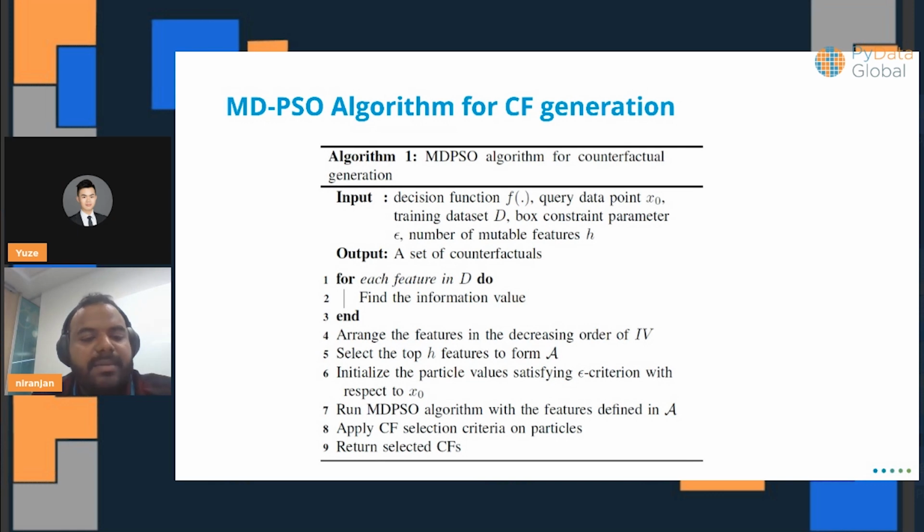Depending on that hyperparameter, and based on those features, you are generating the particles. Or we initialize the particles with the box constraints, and then we run the MDPSO algorithm to generate the counterfactuals.